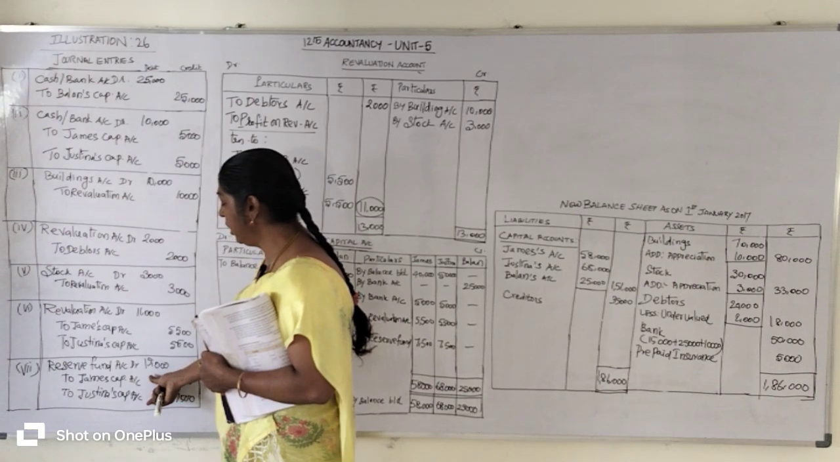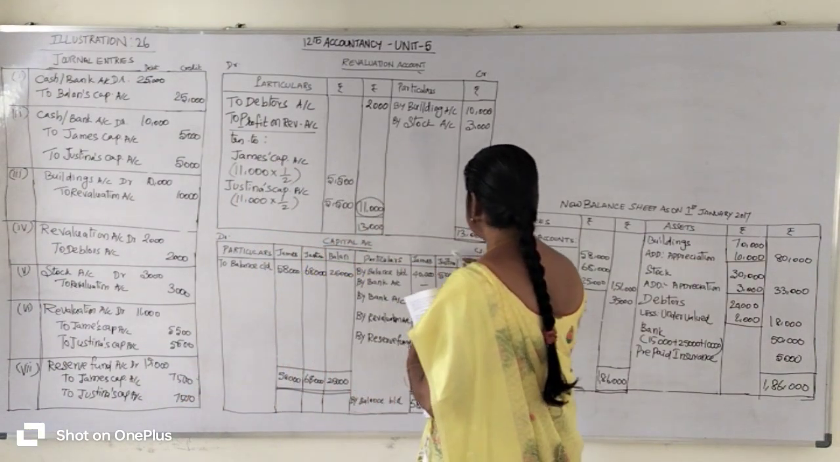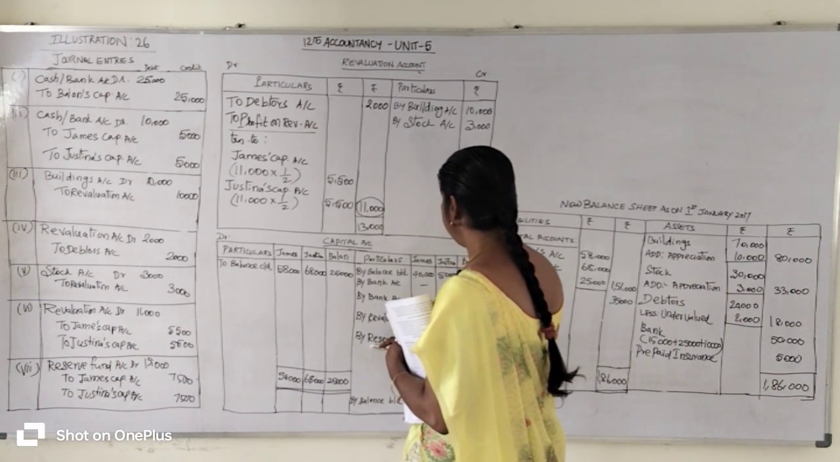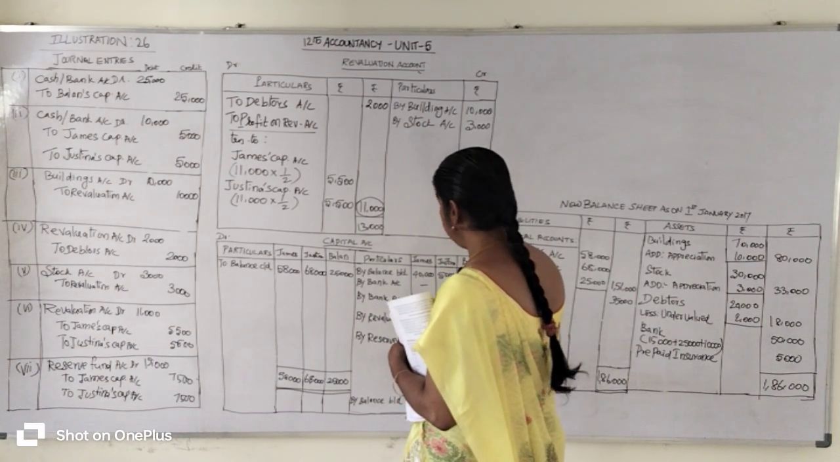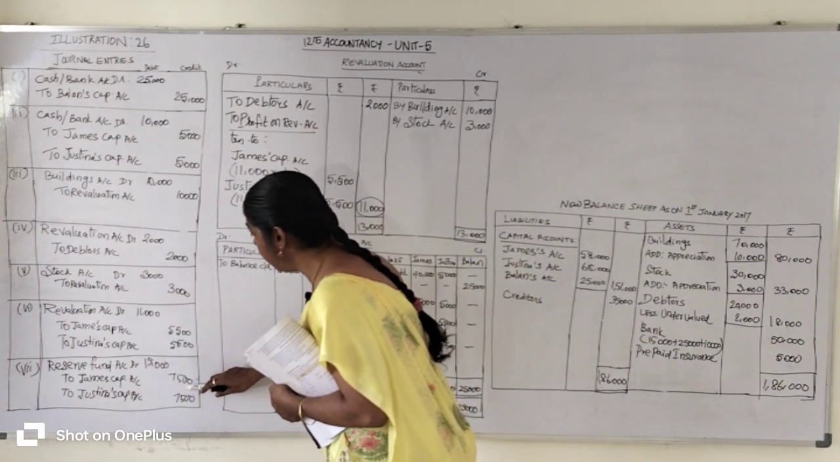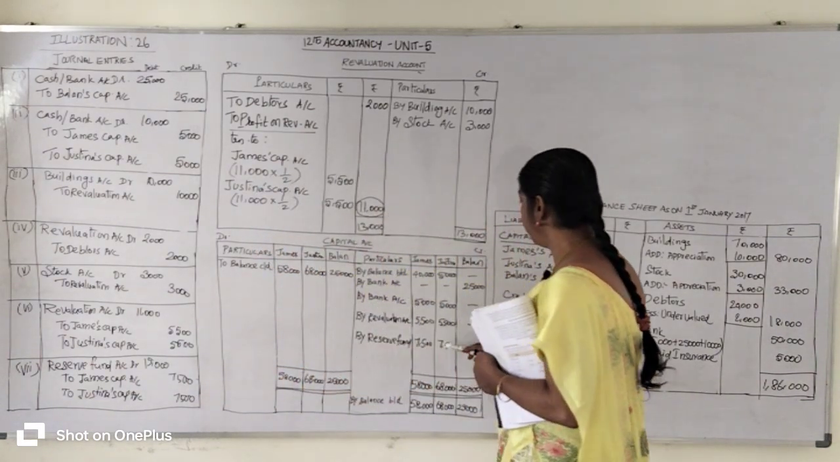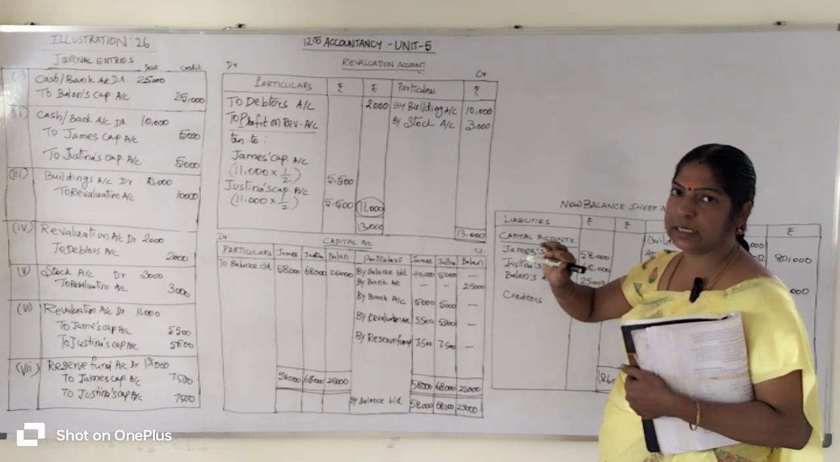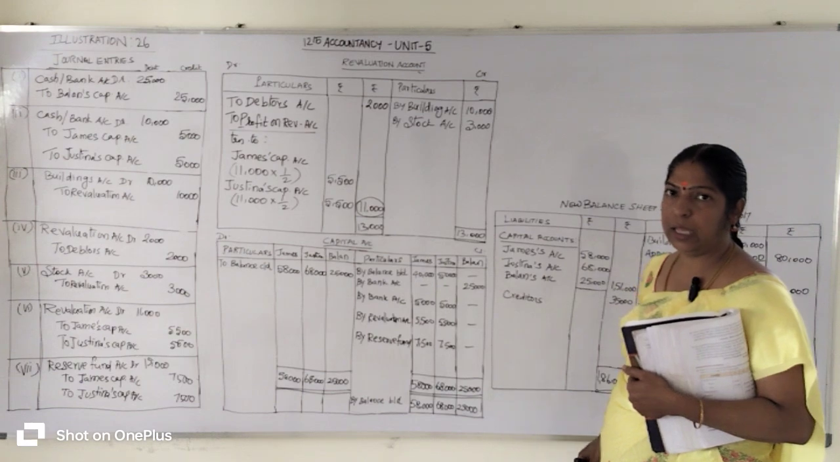Okay. It is on the credit side. So you go to the credit side of the capital account and write the opposite account, that is reserve fund. By reserve fund account, 7,500 for James's column and 7,500 for Justina's column we entered. Okay. So the capital related transactions we entered into the capital account.